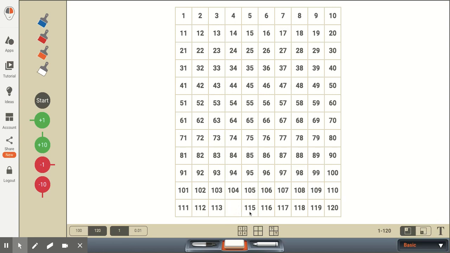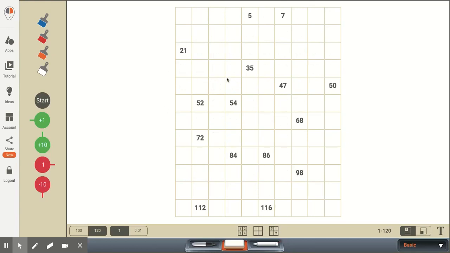114, 115, 116. So I would use this number grid. Once students have this down, what you could do is basically just put some of the numbers on the number grid and see if students can come up with, say, the next three numbers. So with 35, and then they maybe could write in the next numbers, 36, 37, 38.